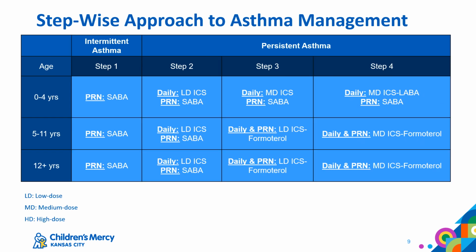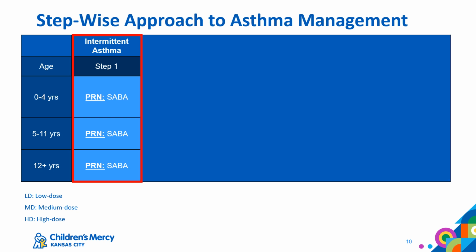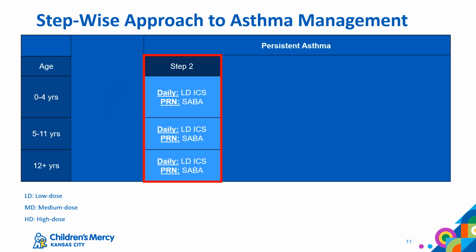So, when looking at this simplified table, there are a few things that you will notice. First, regardless of age, step 1 of therapy for intermittent asthma involves just as-needed SABA therapy. If your patient has intermittent asthma, they should not require a daily medication. In step 2 of therapy, the lowest step for patients with persistent asthma, regardless of age, a daily low-dose inhaled corticosteroid with as-needed SABA is the treatment of choice.